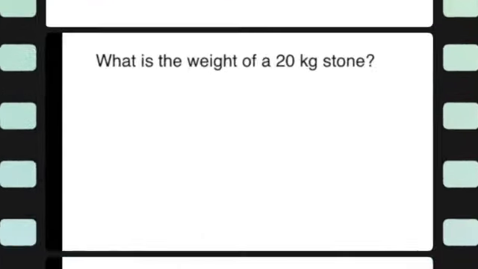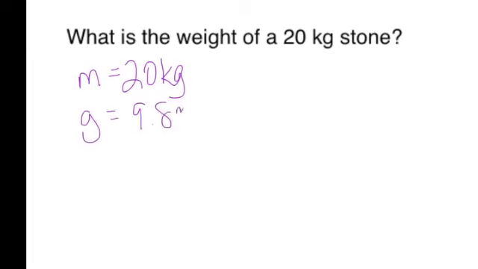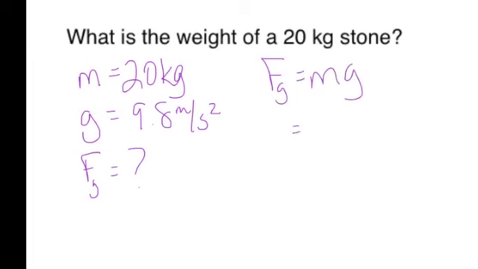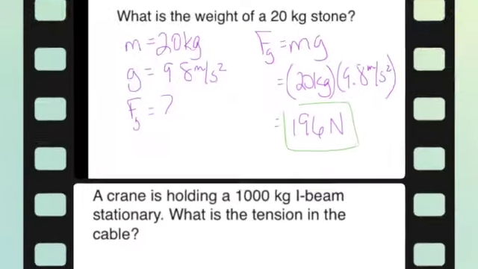Now let's look at the third example. What is the weight of a 20 kilogram stone? Write down your given information. The mass is 20 kilograms. We know that g is 9.8 meters per second squared, and since we're talking about weight, we have to use that. Weight is Fg, so it's our unknown. Write your equation, Fg equals mg, plug in your values to the equation, then put it in the calculator. You should get the weight of the stone to be 196 newtons.